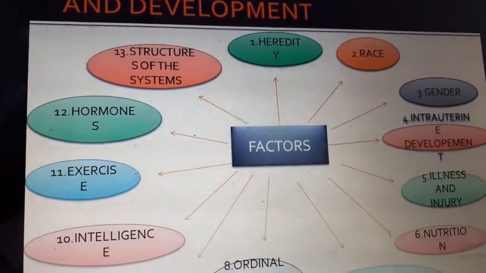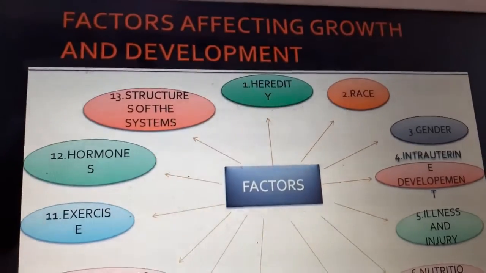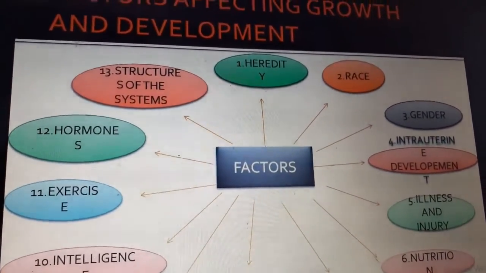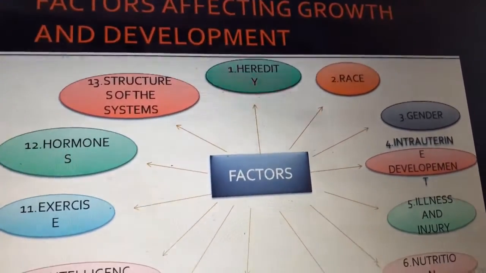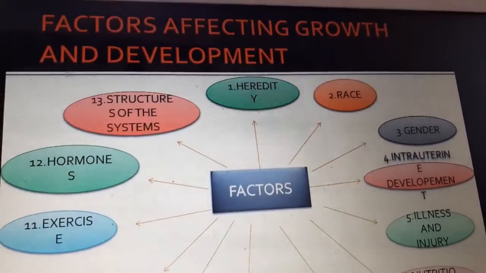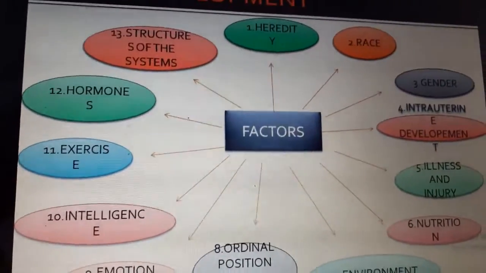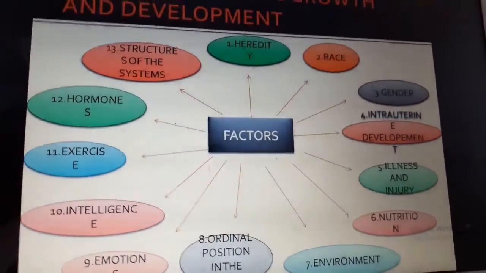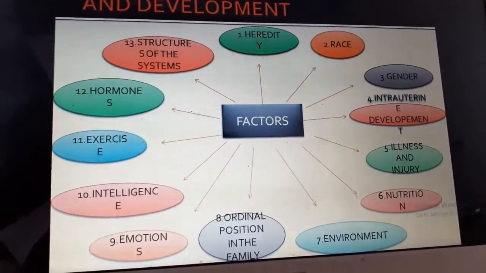Next one is nutrition. Nutrition very much influences or affects growth and development. A child who is well fed, who is adequately fed with a well balanced diet, certainly grows well compared to a child who is from a very poor socioeconomic status, who is not fed well. Next one is environment. Environment, as we already saw, the environment stimuli is very important.